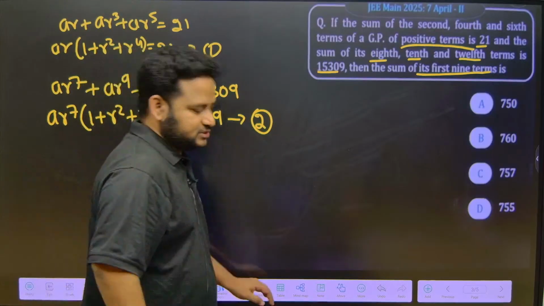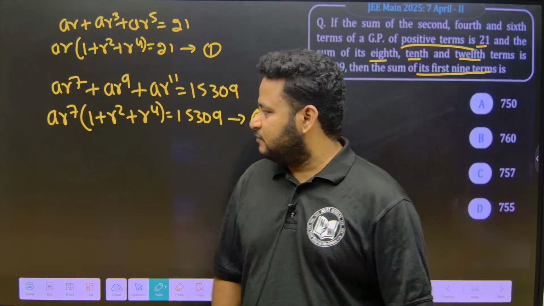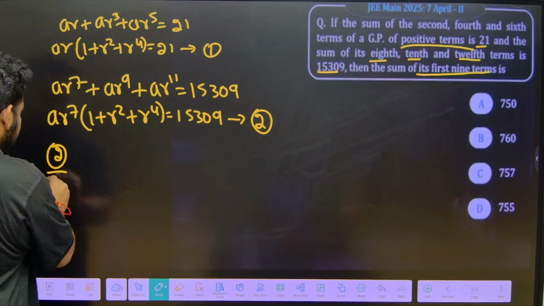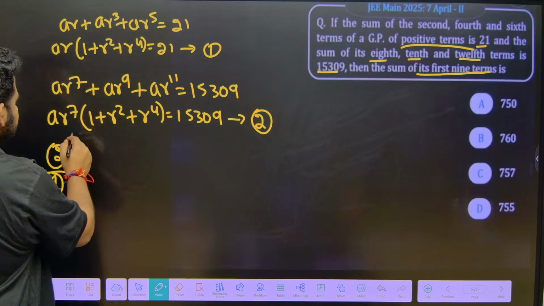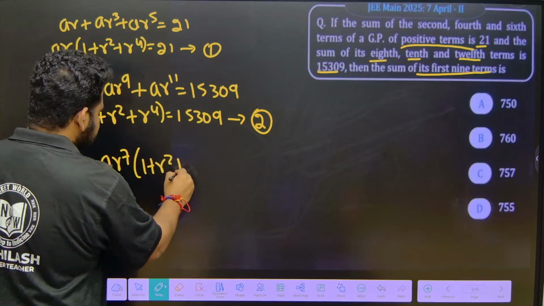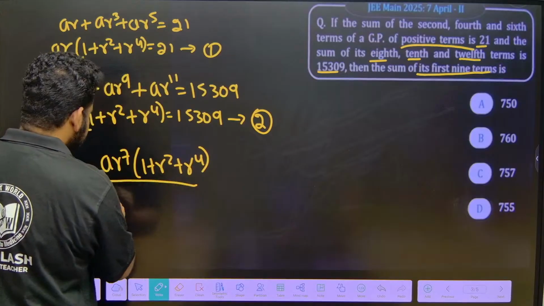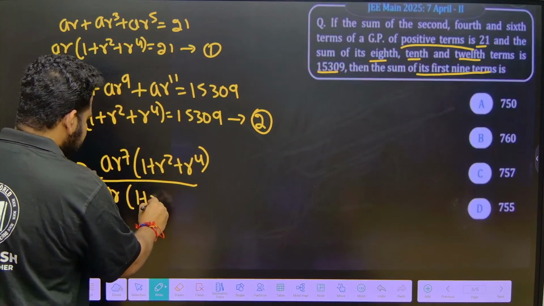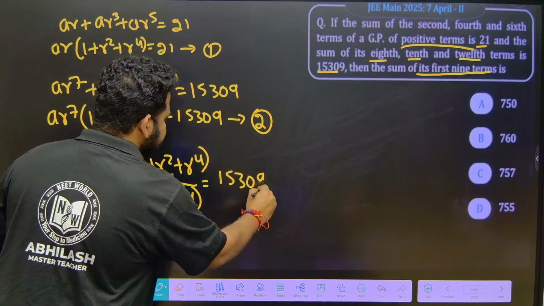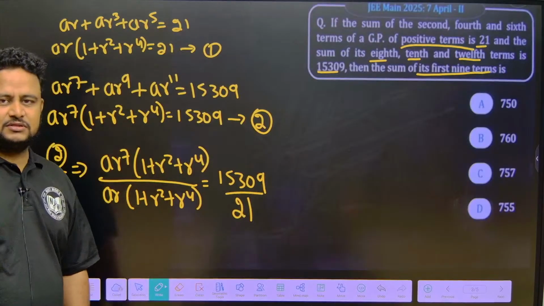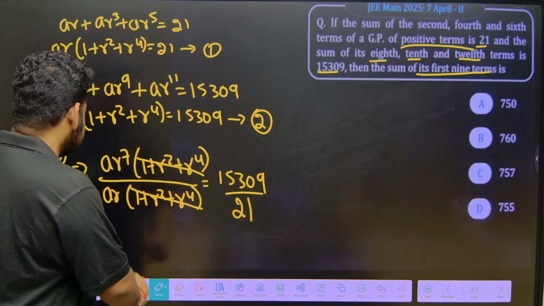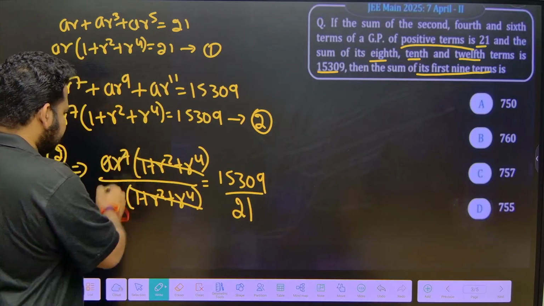Now what do I have to do, friends? This is very simple. We can do 2 divided by 1. I can write 2 by 1. This gives us AR^7 into 1 plus R square plus R to the power of 4, divided by AR into 1 plus R square plus R to the power of 4, is equal to 15309 divided by 21. Now there are so many things that we can cancel. This entire thing in the bracket we can cancel. A I can cancel, R I can cancel.